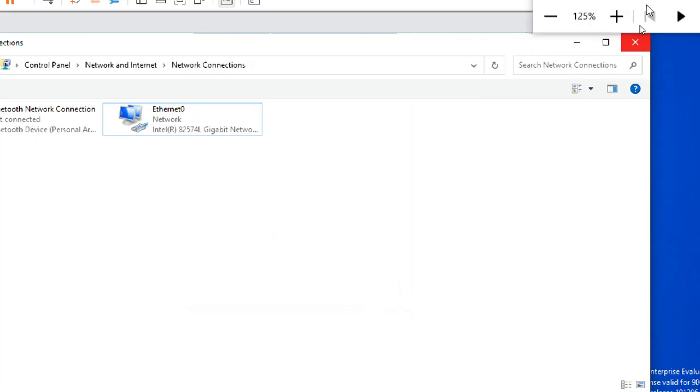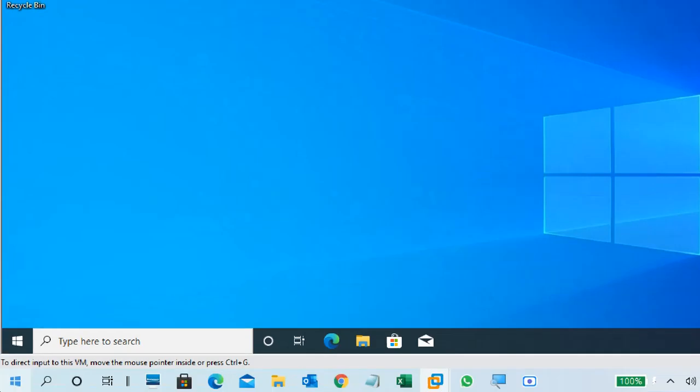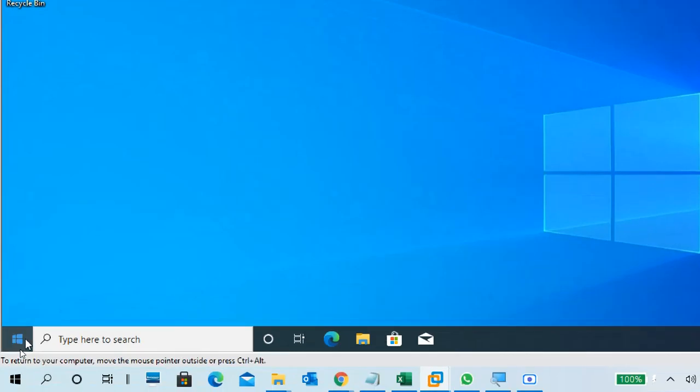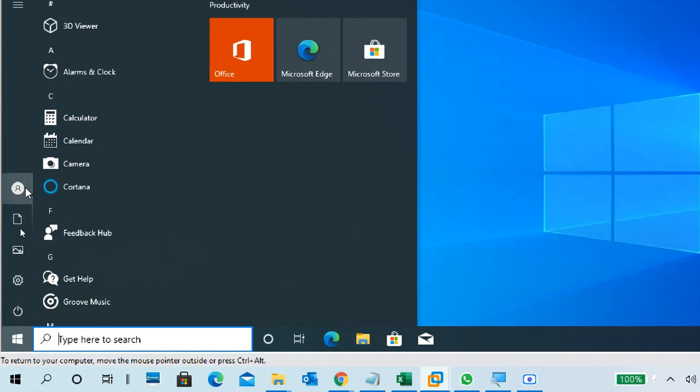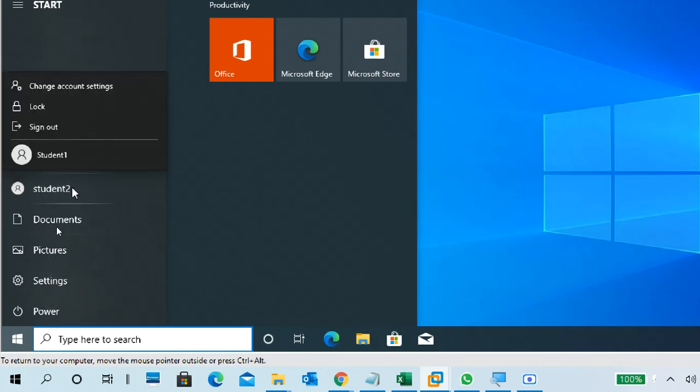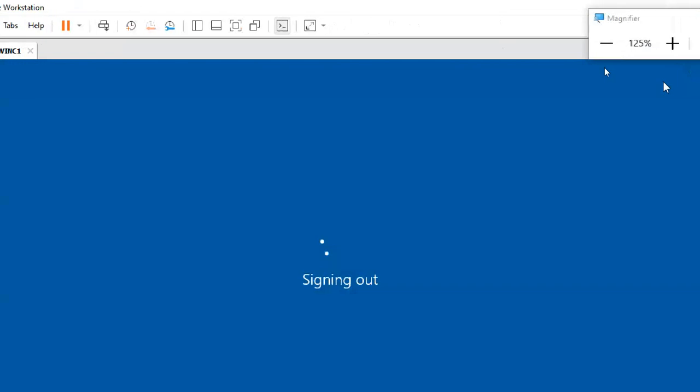Close. Okay, I logged in successfully with student two. This is how we are able to log in. So I'm logging out from the current account. I'm signing out, then I will sign in with the... Oh no! I forgot to show you the differences between student one and student two. Again, no problem. We will log in again.